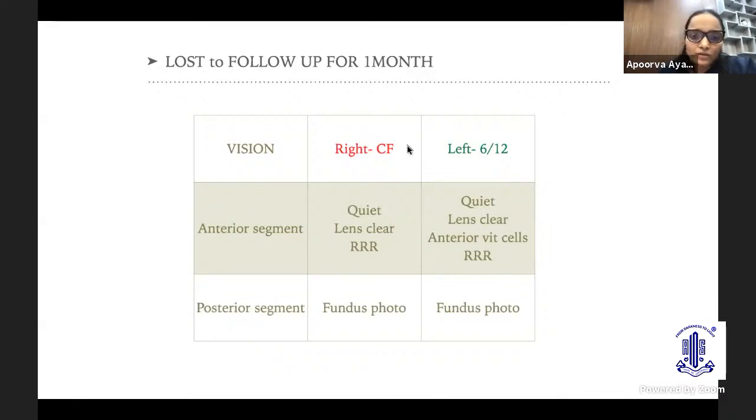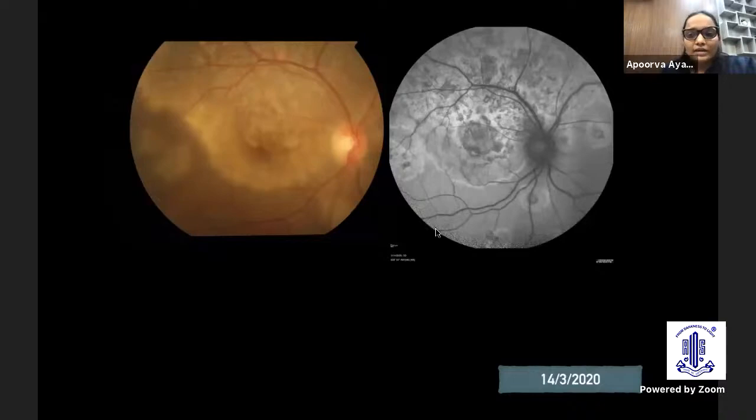And when he came back to us, his right eye vision was only counting fingers, left eye had also dropped. Again, no cells. This was the right eye. It looks much more feathery, well-defined, and the retina is elevated as well.